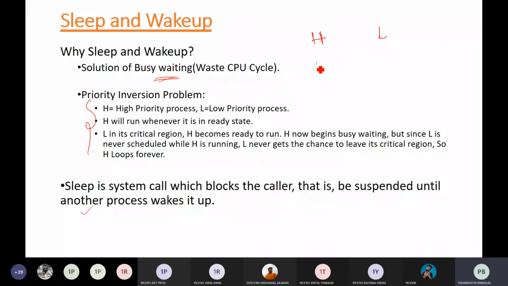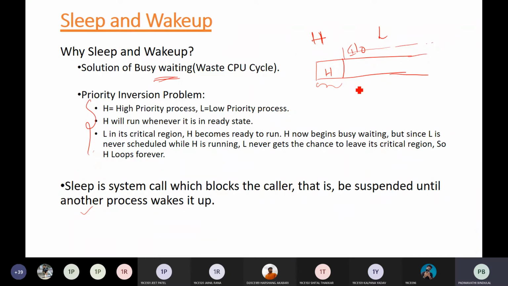Obviously H will execute first in the Gantt chart. After some time with the processor, H requires an I/O operation, so the CPU schedules it to run the I/O operation, right?